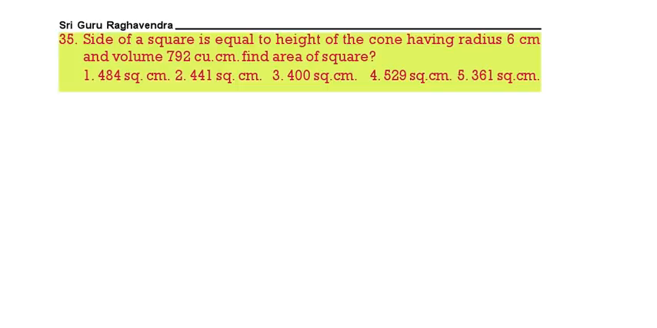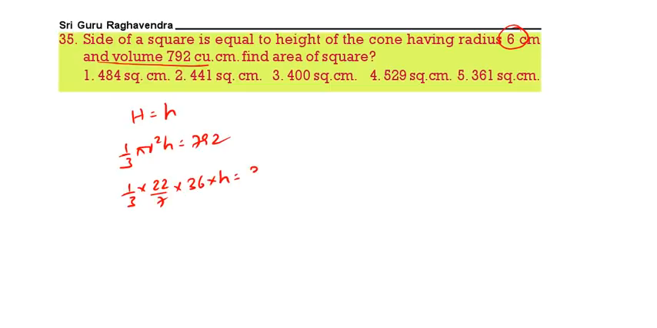Next, the side of the square is equal to the height of the cone having radius 6 and volume 792. Find the area of the square. Here take the height of the cone as h. The volume of the cone, that means 1 by 3 pi r square h, is equal to 792. Here the r value is 6. So 1 by 3 into pi value 22 by 7, 6 square means 36, into h is equal to 792. Do the calculation. 22 cancels. H is equal to 21.